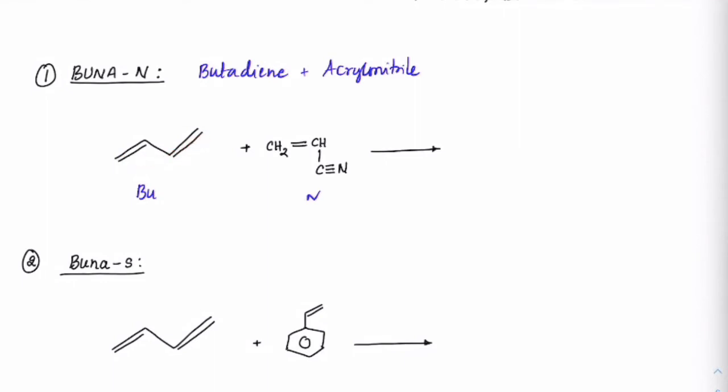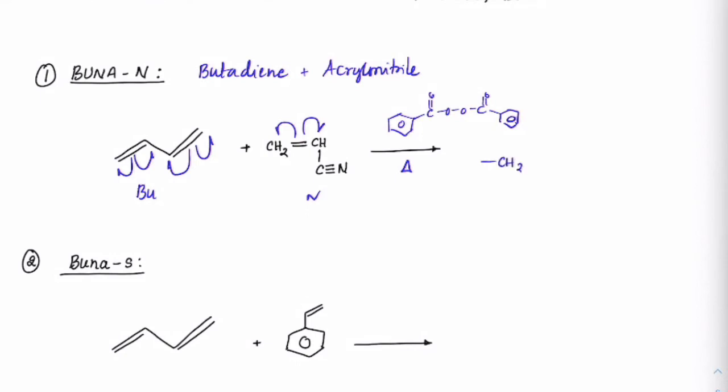Now, on heating with, suppose, PhCOO benzoyl peroxide, if I use that, then it will make a radical mechanism here, and we can have the formation of this double bond. So this double bond will be formed here, and this side will have radical forms. That would help this molecule also to form as a radical, and we will have this polymerization.